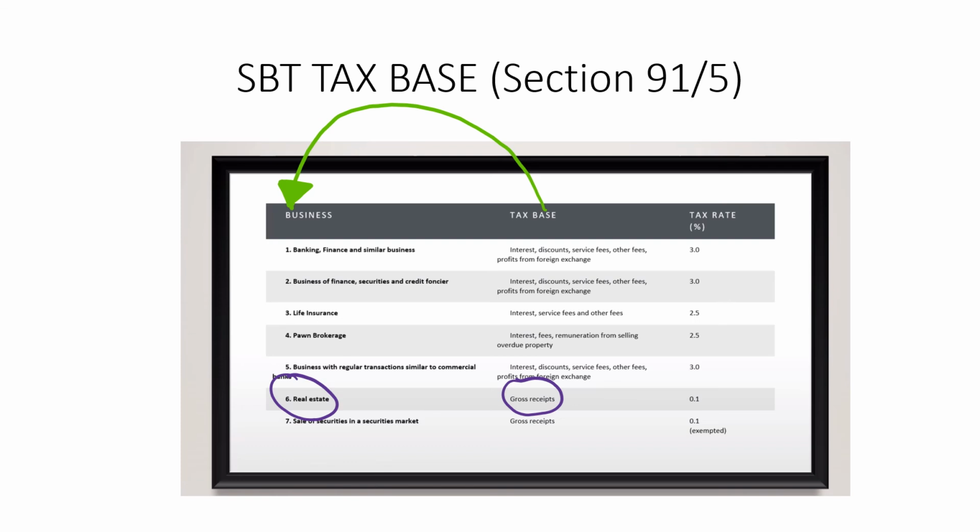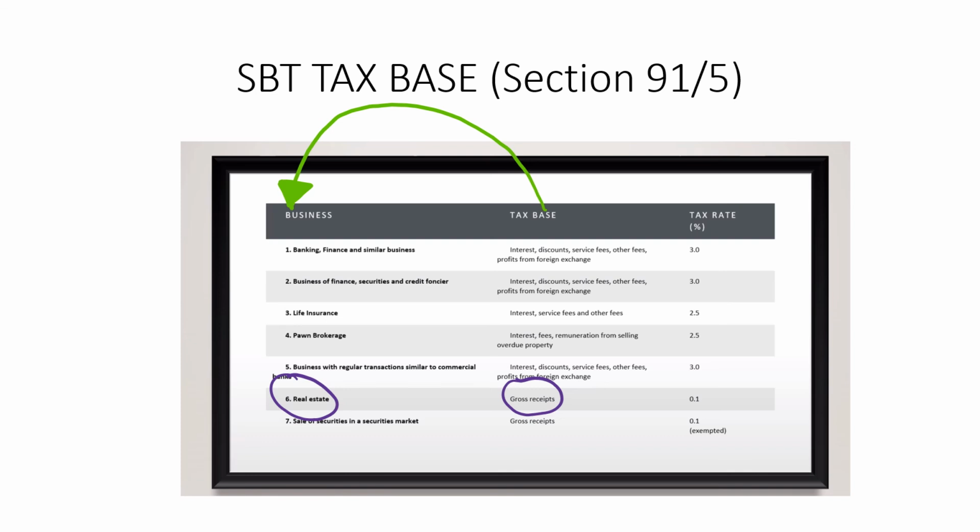Don't worry about memorizing, because I have discussed with Ajahn Pacharapon and we agree that your final exam will be an open book exam. So you don't need to memorize, but you need to understand how the law applies to the facts. So let's have a look at the tax base first.